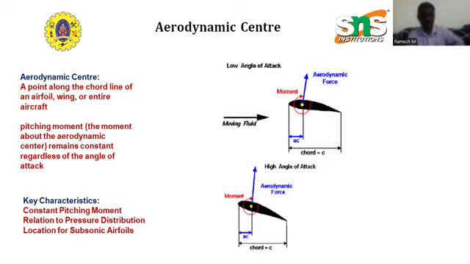If the chord length of the wing of a typical aircraft is 10 meters, the aerodynamic center in subsonic flow will be approximately 2.5 meters from the leading edge. That means quarter chord point, as we said earlier. During flight condition, even as the angle of attack increases to generate more lift, the pitching moment about this aerodynamic center remains constant.